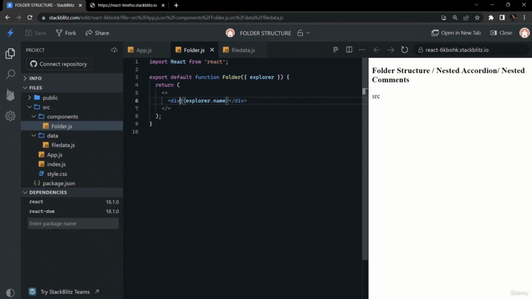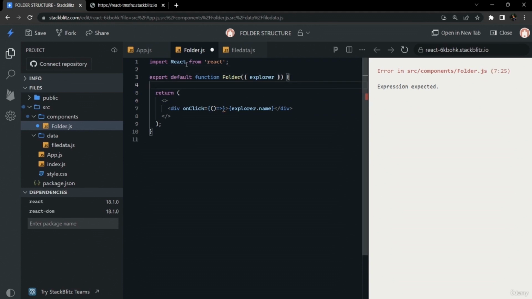Now we have to develop that expanding functionality, that on click of any folder the subsequent child should be visible or invisible depending on the present state. For that we will write this onClick event here, and we will create a state here using the useState hook.